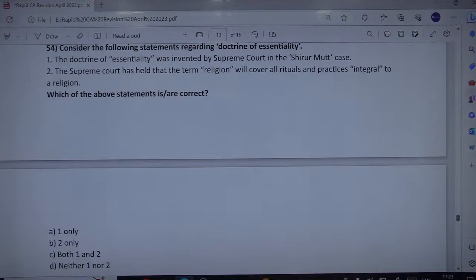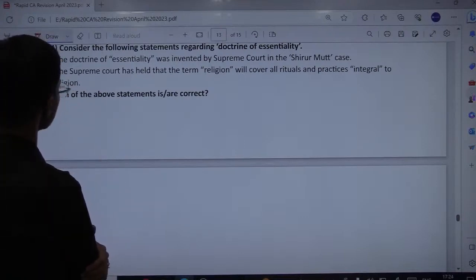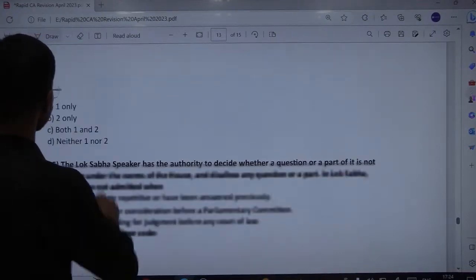So first statement is the doctrine of essentiality was invented by Supreme Court in Shirur Mutt case 1954, exactly correct. The Supreme Court has held that the term religion will cover all rituals and practices integral to a religion. Yes. So essentials would be the things which would be integral to any religion, let us say. So both are the correct statements.